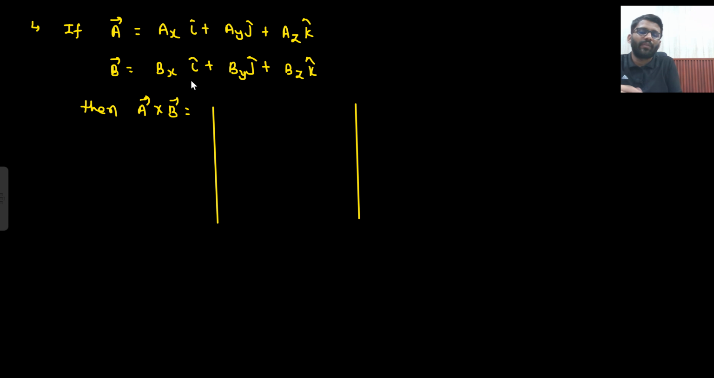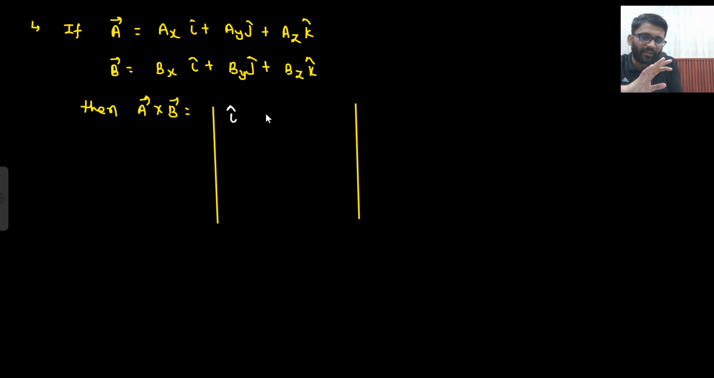Let's see how we will do it in two position vectors. Given a vector and b vector: a vector is ax i cap plus ay j cap plus az k cap, and b vector is bx i cap plus by j cap plus bz k cap. So how will you find a cross b?